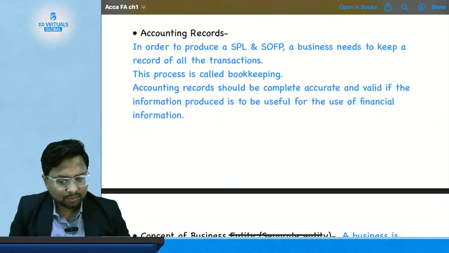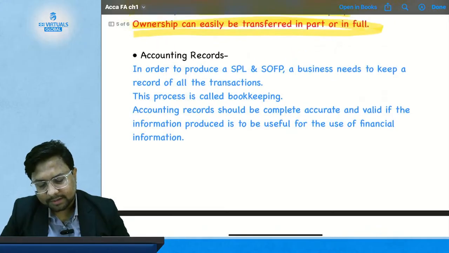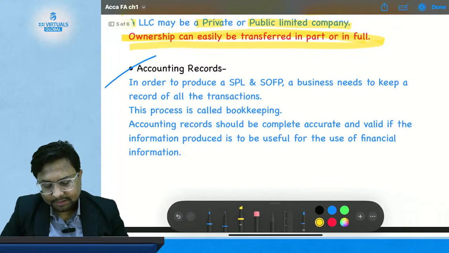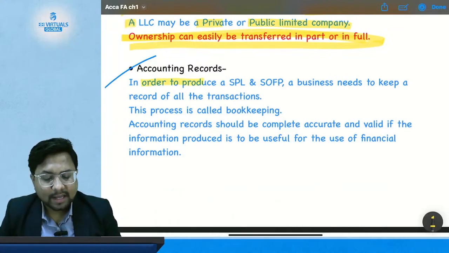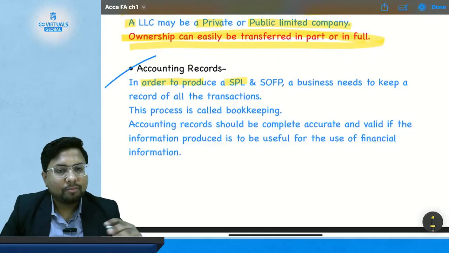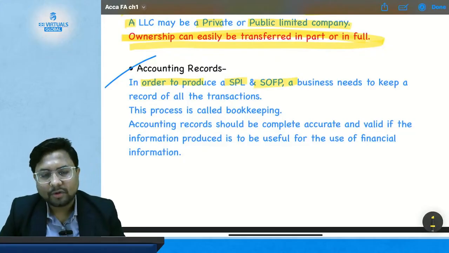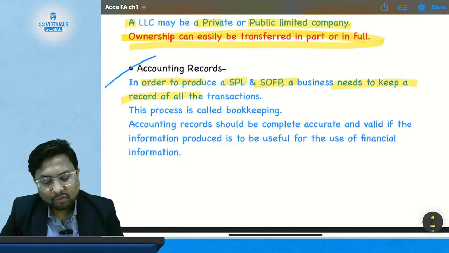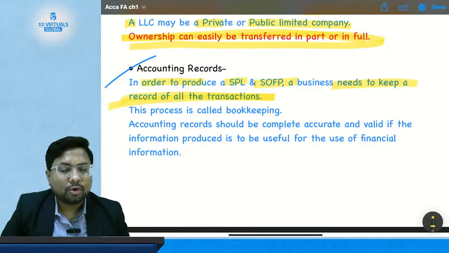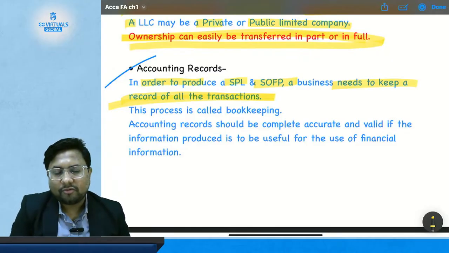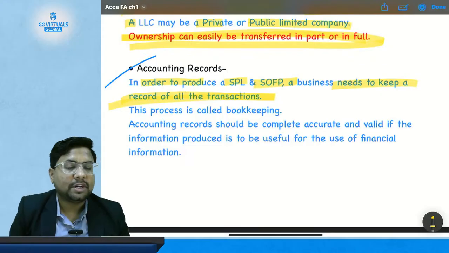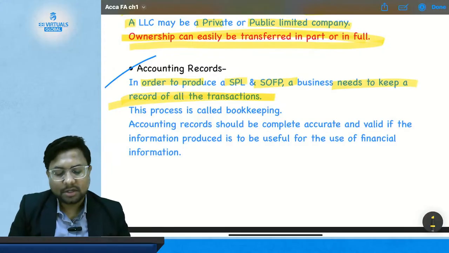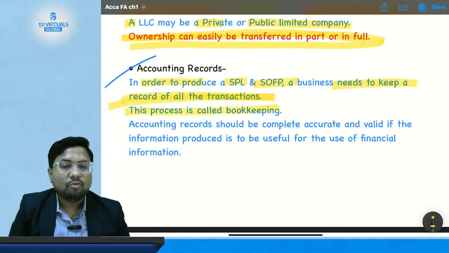Okay, so let's start with the new topic, that is accounting records. What does it say? It says that in order to produce SPL, the statement of profit or loss, and SOFP, the statement of financial position, a business needs to keep a record of all the transactions. In order to produce financial statements, you need to keep a record of all the transactions. This process is called bookkeeping.